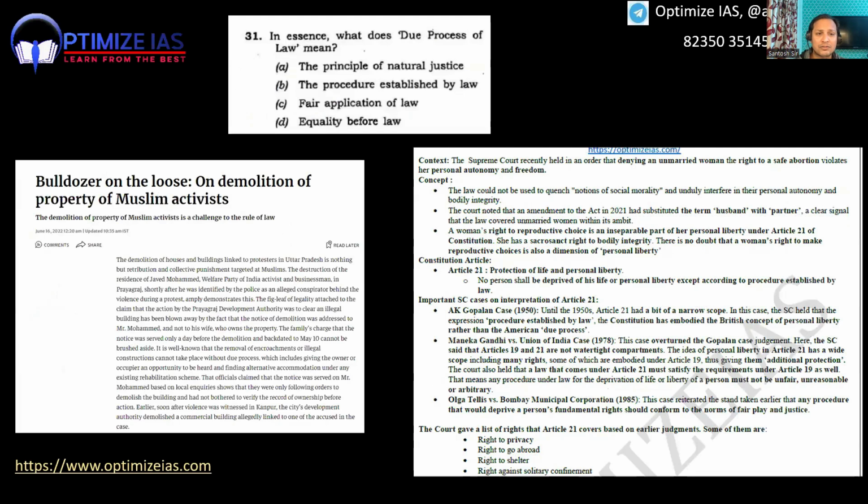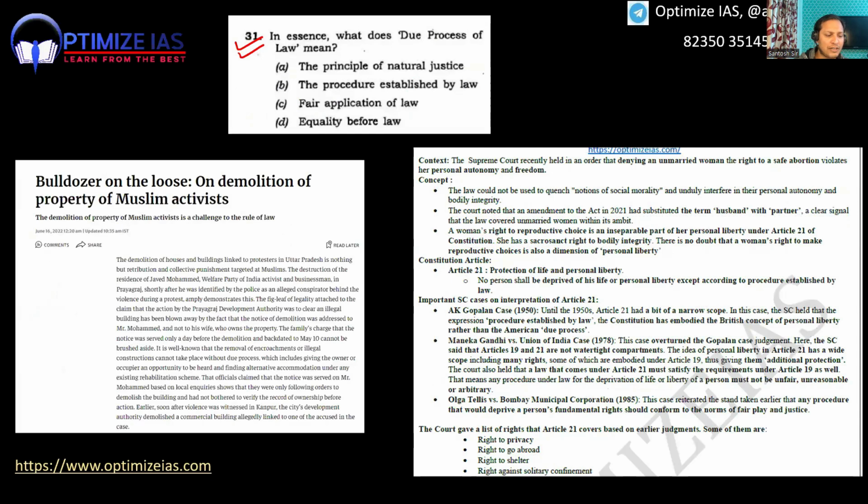Okay, let us go to the next question. Let us see this question, guys. Again, you can see this question directly. This question is from current affairs. What is due process of law?